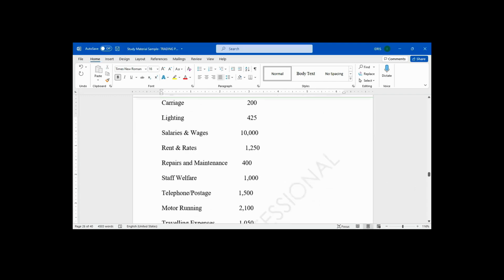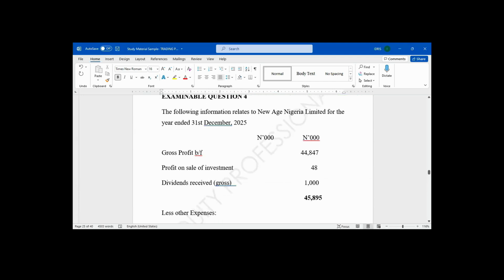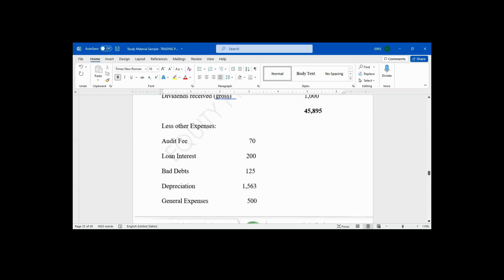Add back the disallowable expenses. Now, let's go to the expenses. Audit fee, the first expense I have. Is it allowable or disallowable? Audit fees is an allowable expense. You are not going to add it back.